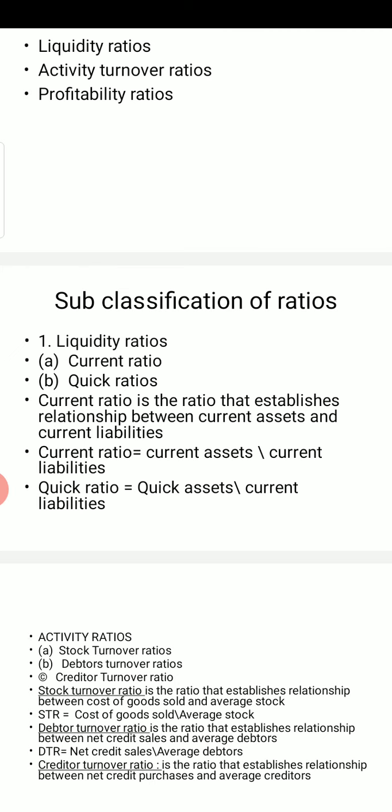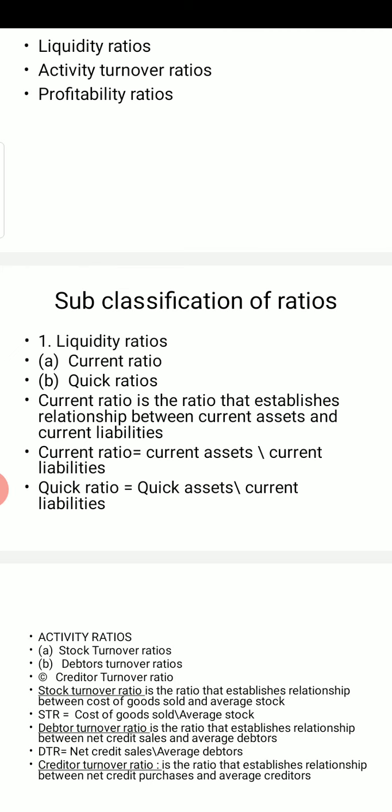Now, in activity ratios, first of all, we will discuss stock turnover ratio. Stock turnover ratio is the ratio that establishes a relationship between cost of goods sold and average stock. Now, the formula for stock turnover ratio is cost of goods sold upon average stock.